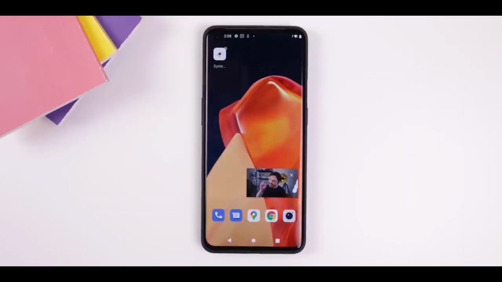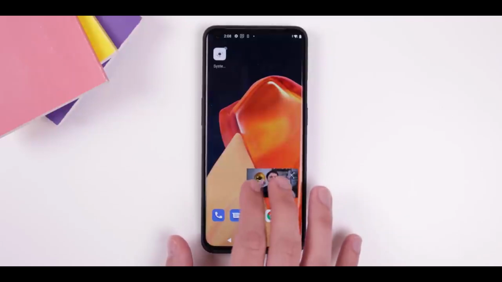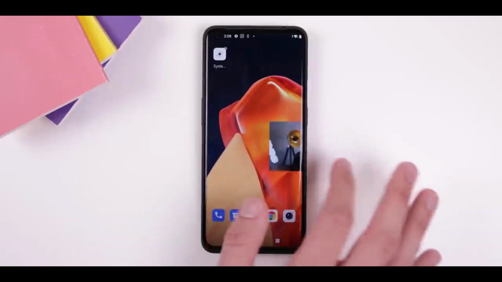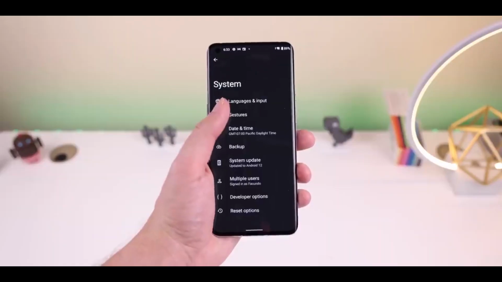You can interact with it quite differently. You can zoom in and zoom out with a pinch gesture. You can also double tap the video. You can move it to the right and left where the video will be turned off. You can still hear the music and you can use your phone while the video is playing. There are other changes in the settings app too, but it's not smooth.